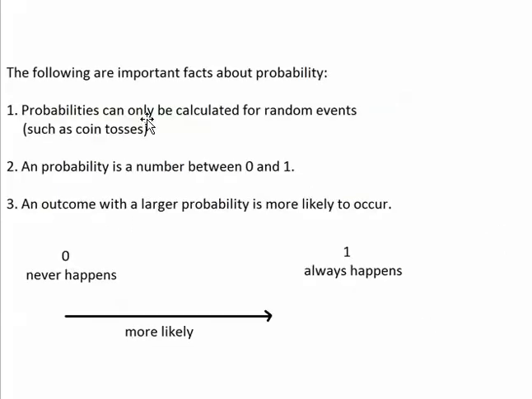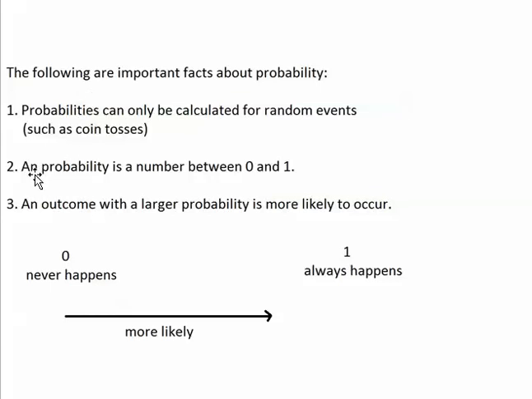First, a probability can only be calculated for a random event. In other words, a probability can only be calculated for an event in which the outcome depends on chance. It's possible to calculate a probability for a random event, like a coin toss, or the type of card that's drawn from a shuffled deck, but it's not possible to calculate the probability for a non-random event, like the probability that your professor lets class out early today.